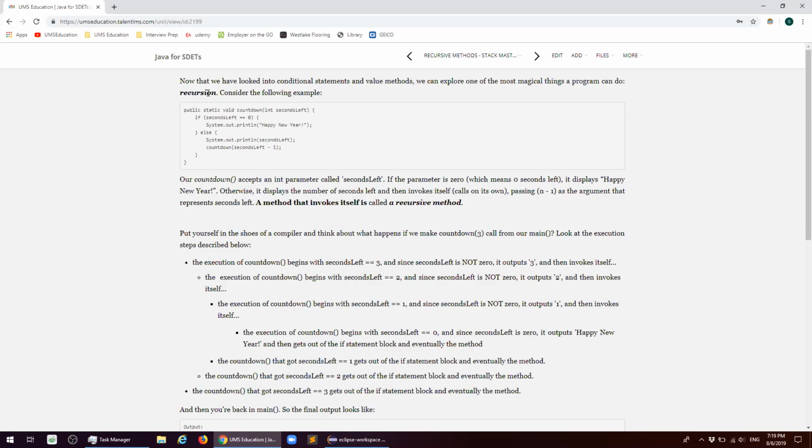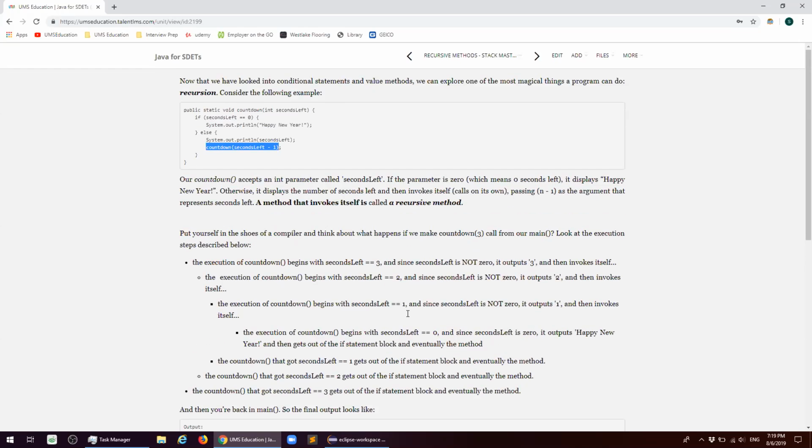Recursion means going around in circles, right? What it means is that a recursive method calls itself. So in our content materials, you will see this small piece of code, a code snippet. As you see, the method is called countdown. It has one int parameter, and the method calls itself inside an else condition. So this is what recursion is, a method calling its own self.